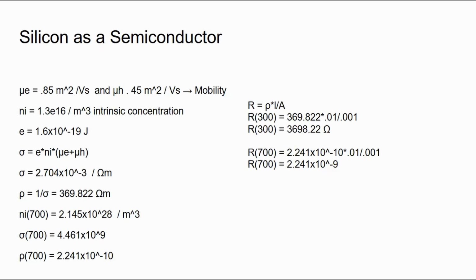Now finally, we can calculate the resistance of silicon at 700 Kelvin, which you plug in all of those values into the resistance equation, and then you get 2.241 times 10 to the negative 9th ohms.